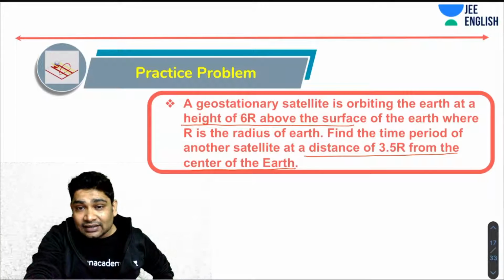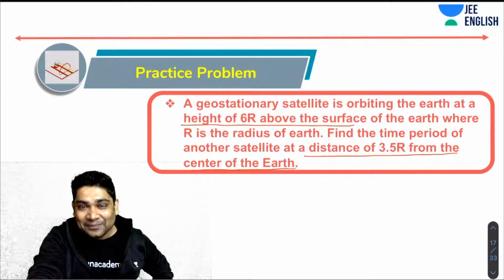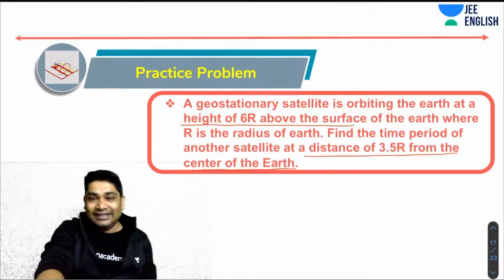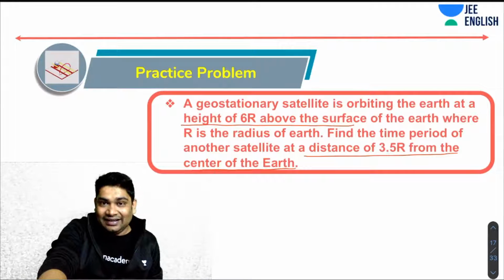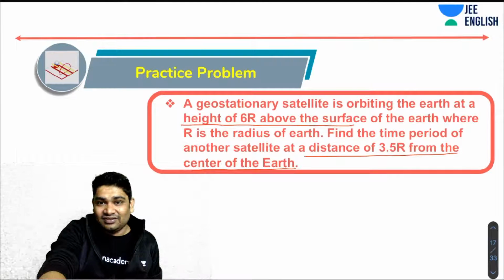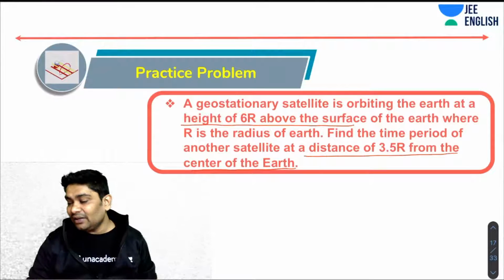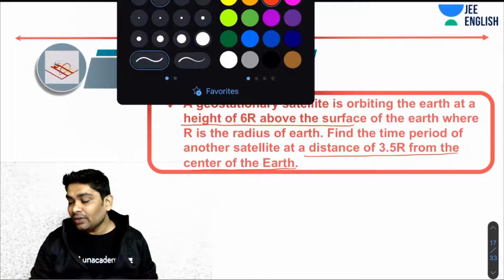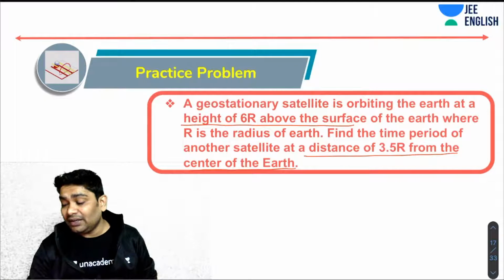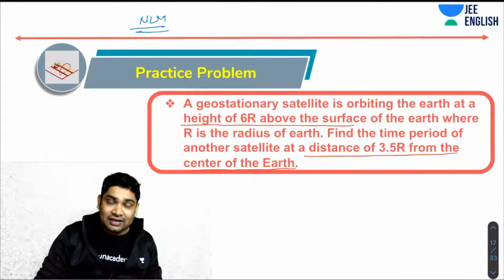Ethan says, sir, for mains, which chapter can be covered quickly and also give 4 to 8 marks? So in physics, the problem is that most of the questions, Ethan, have mixed concepts, so it's slightly difficult. Let's say NLM is a great topic, but then you're not sure how the questions are devised.